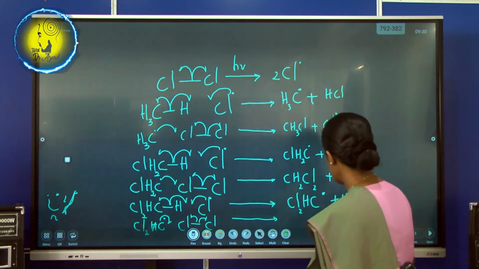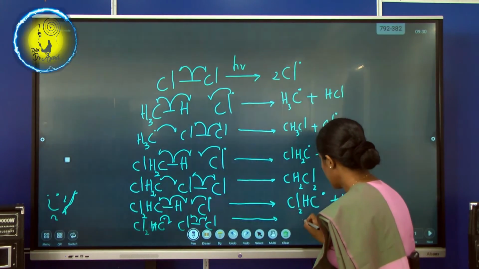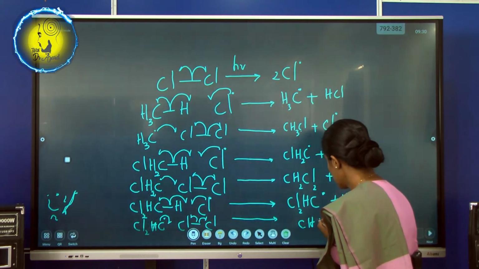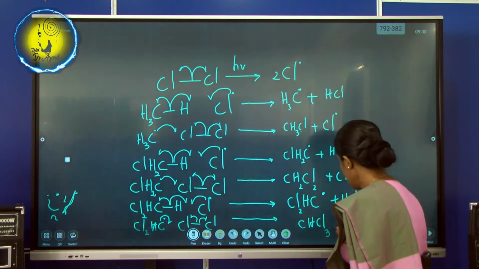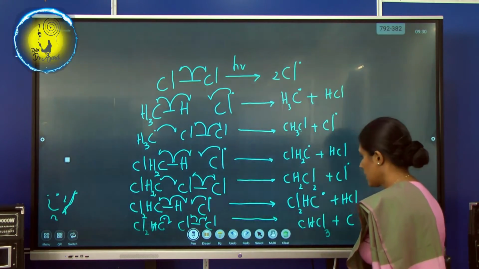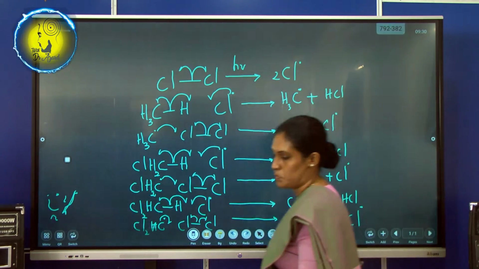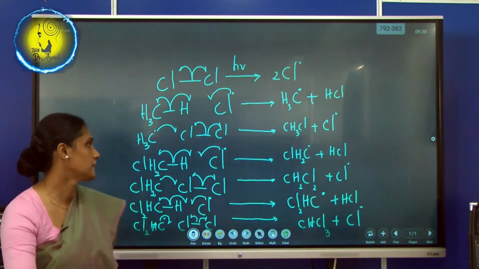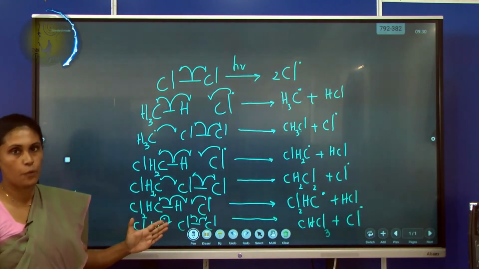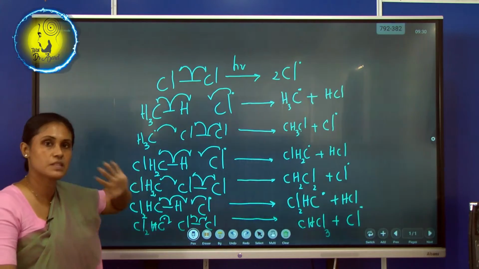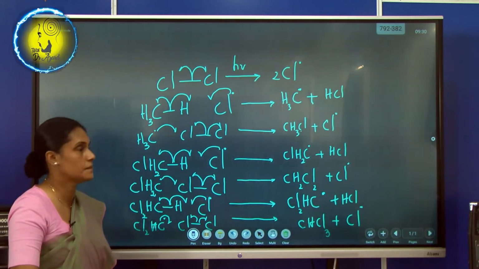Okay, right now tell me the result. CHCl3 plus a radical. Okay, I'm going to clean the board. Before that, I want to see whether you can understand this.